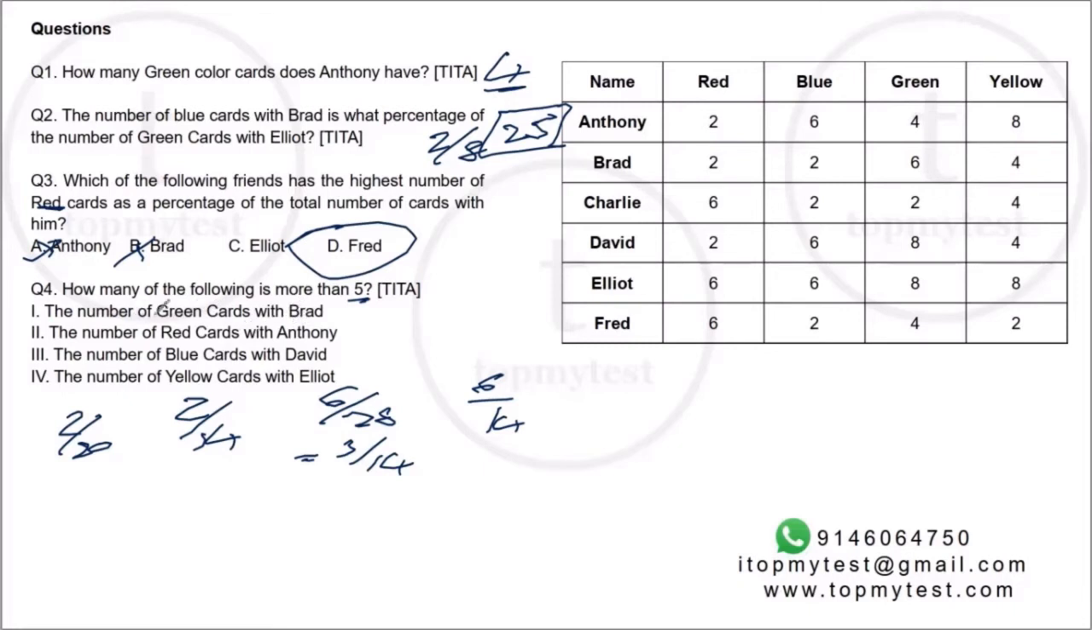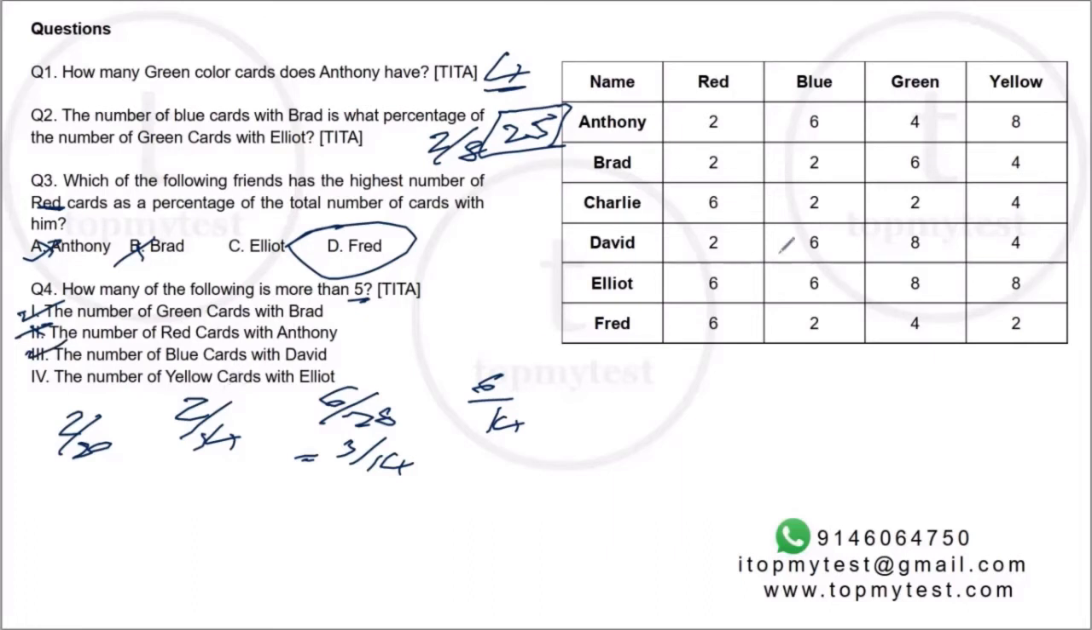Okay, so let's check. Number of green cards with Brad. Green cards with Brad is 6, so this is correct. More than 5. Number of red cards with Anthony. Red cards with Anthony is 2, so not. Number of blue cards with David. Blue cards with David is also 6, so 3, standard size.